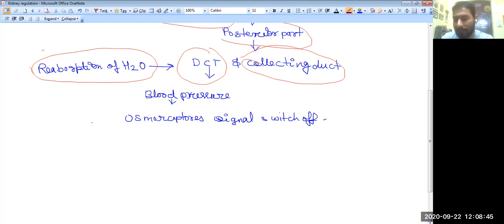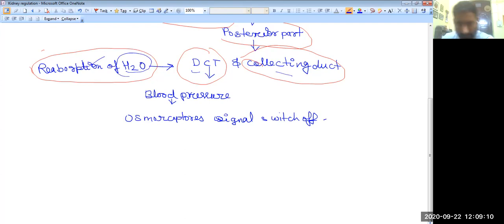Then the posterior part of the pituitary releases it into the blood, and it acts on its target site. Where is the target site? It is located in the DCT as well as the collecting ducts, so it acts at these two places. And what is the function of ADH? It helps in the reabsorption of water molecules from the filtrate.